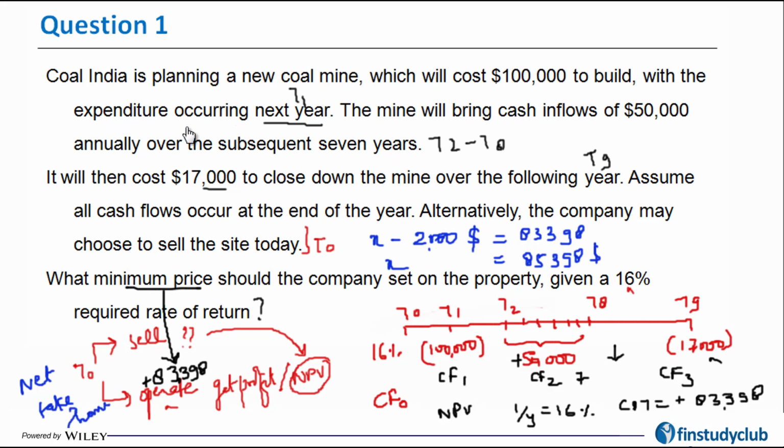Here, while you're selling it, there is no cost involved, so therefore whatever you sell it for becomes your net take home. However, in the case of the operational aspect, 83,398 becomes the net take home. So I hope that this particular important question from capital budgeting is clear.